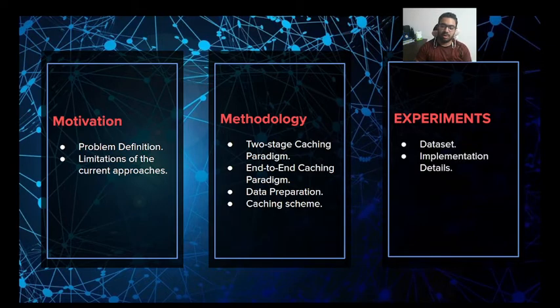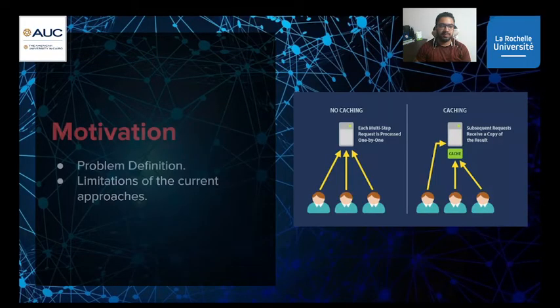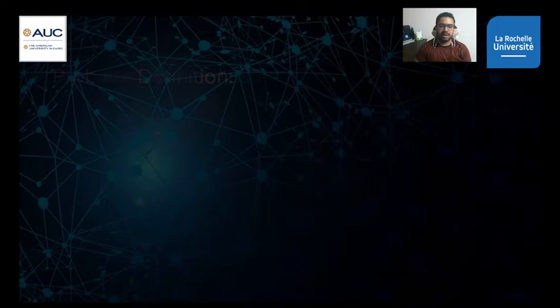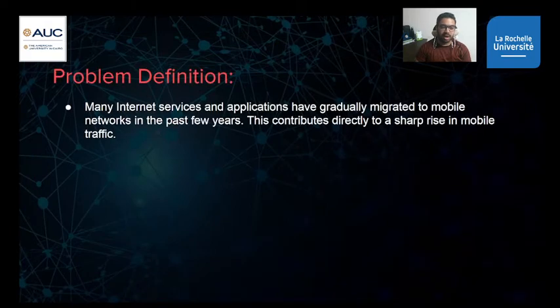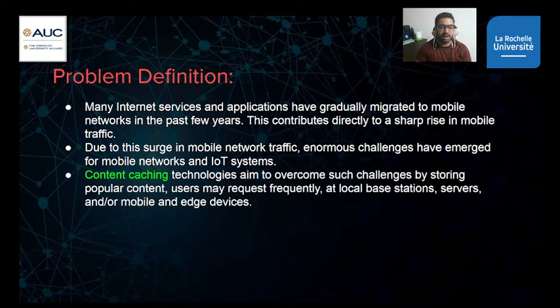We will explore the used data set for benchmarking, implementation details, ablation studies, and finally we will benchmark our DLC framework against state-of-the-art techniques. Regarding the problem definition, many internet services and applications have gradually migrated to mobile networks in the past few years. This contributes directly to a sharp rise in mobile traffic. Due to this surge in mobile network traffic, enormous challenges have emerged for mobile networks and IoT applications.